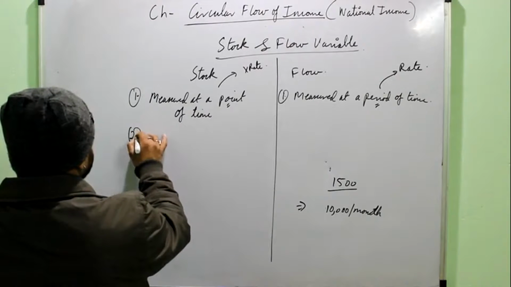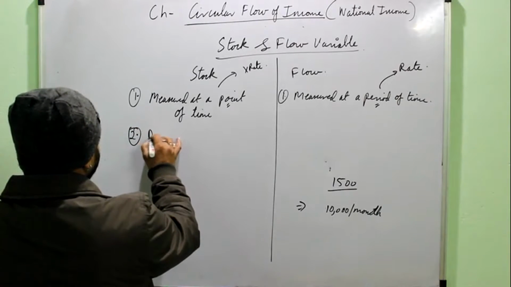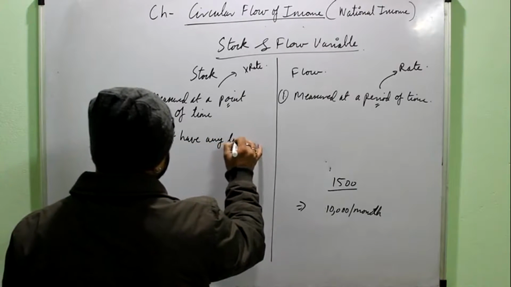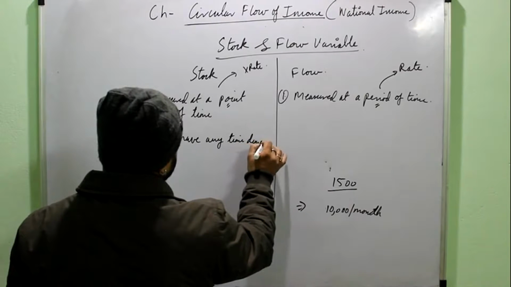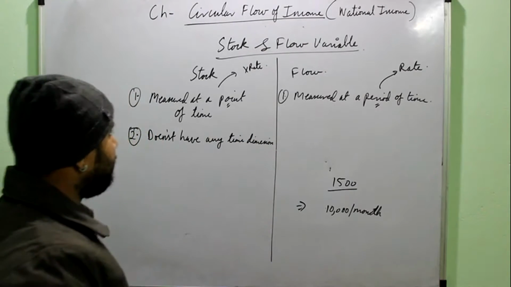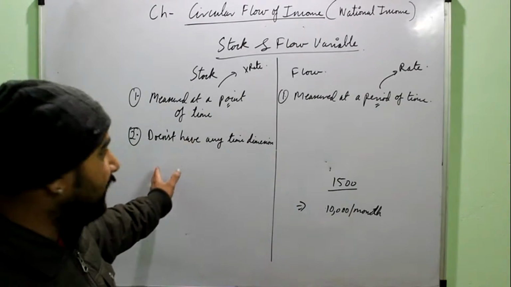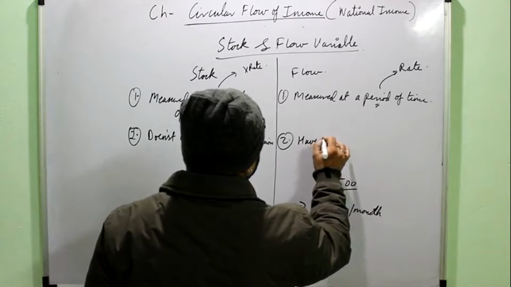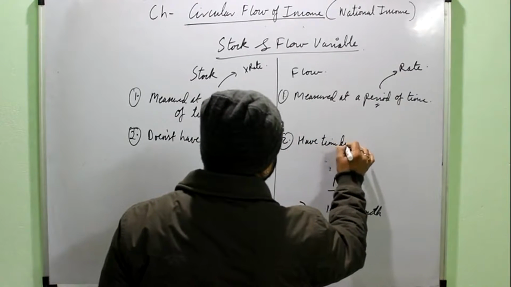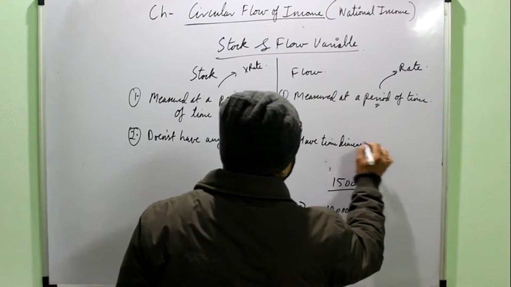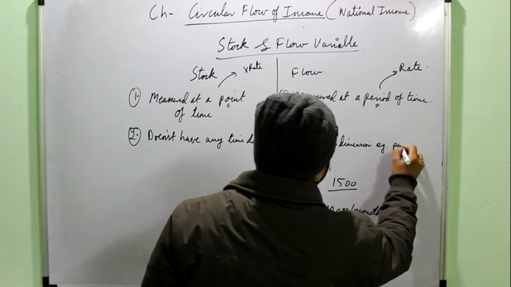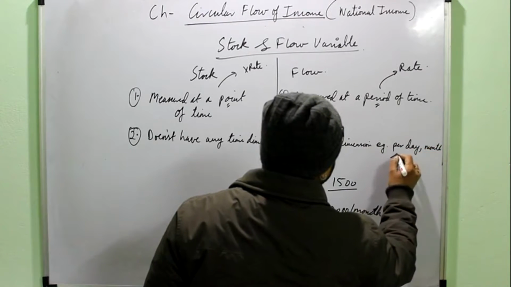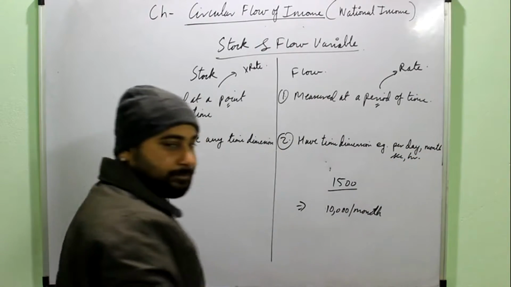Second is, it doesn't have any time dimension. Any time dimension means it doesn't have any time period like per day, per month or per year. While these have the time dimension, like per day or per month or maybe per second or maybe per hour, right?